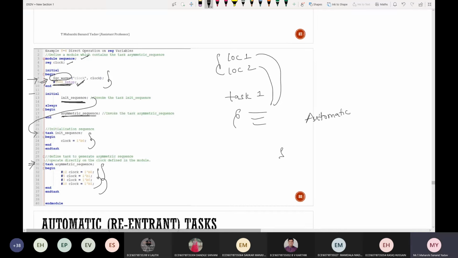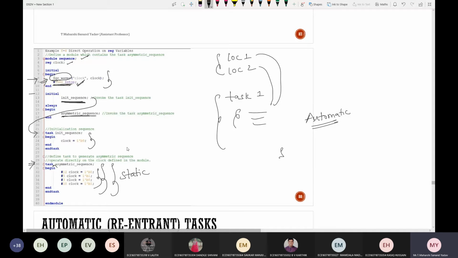So if you use that particular task, it will be treated as dynamic. Initially, if you declare it like this, see here, if I'm using this particular task, by default it will be of type static. But when we need the concept of dynamic, it should be declared by using a keyword called automatic. So simply at this point, try to add that automatic keyword: task automatic asymmetric sequence, so that it will become dynamic.